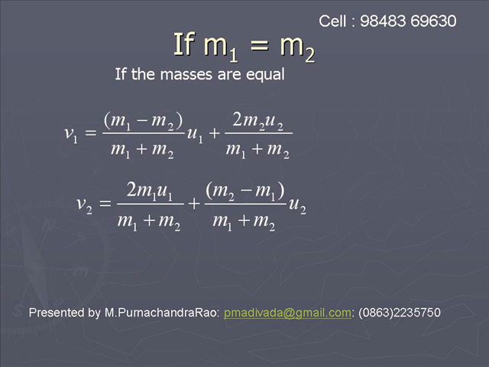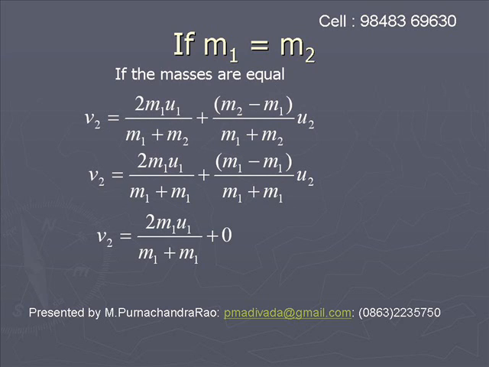In the second relation, v2 is equal to 2m1 u1 by (m1 plus m2) plus (m2 minus m1) by (m1 plus m2) into u2. By substituting m1 is equal to m2, the second term becomes 0. And in the first term, 2m2 u1 by, you will get 2m1 in the denominator because m2 is also equal to m1. So 2m1 gets cancelled and we will get v2 is equal to u1.